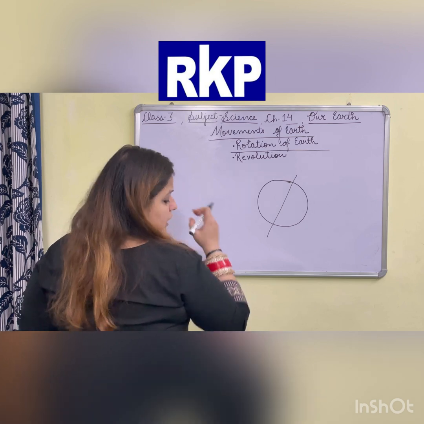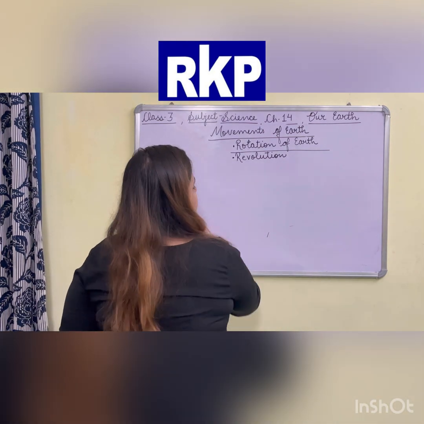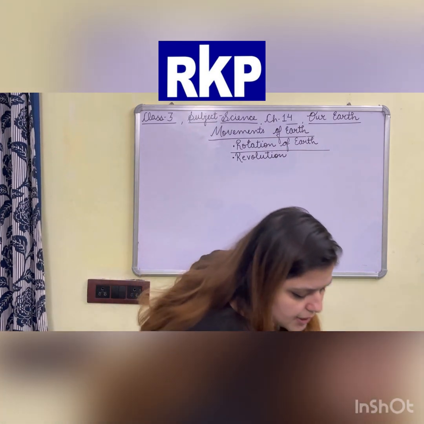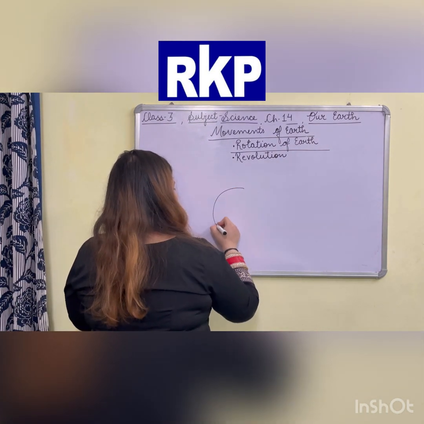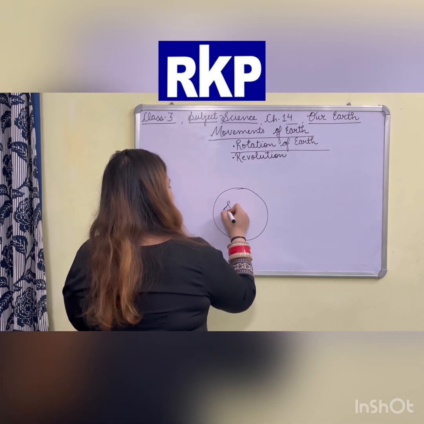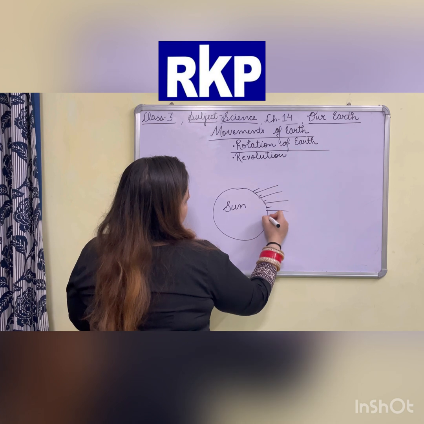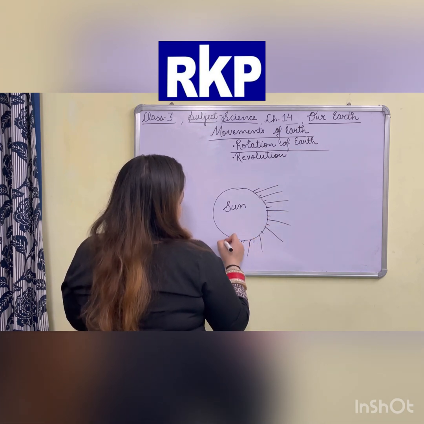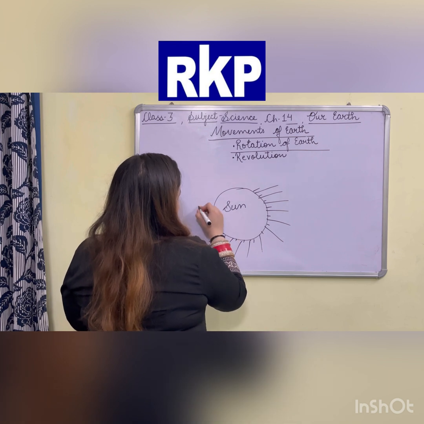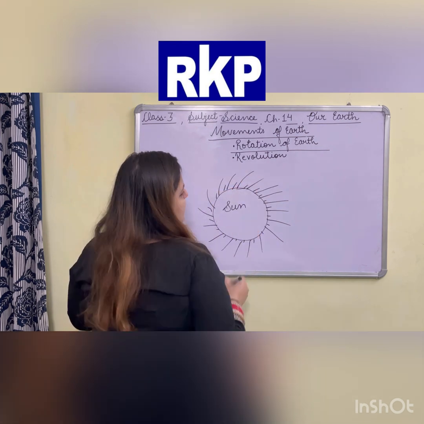Now we all know that the planets are present around the sun. So suppose this is the sun, and we all know that the sun always gives out heat and light.